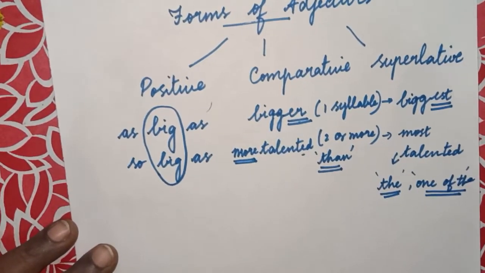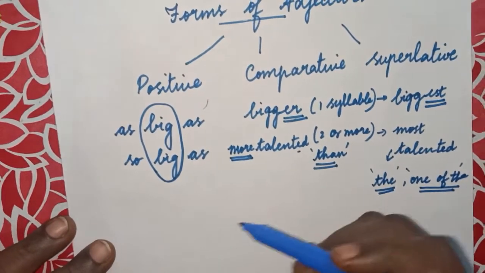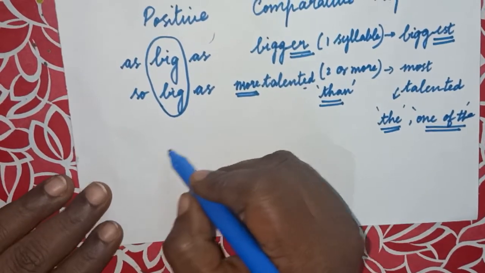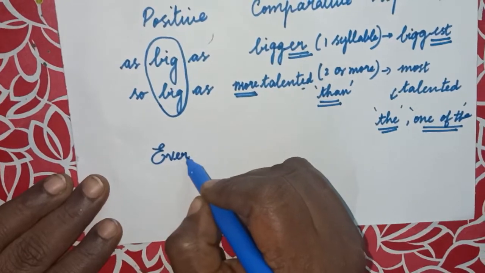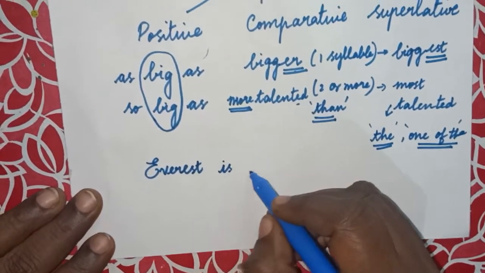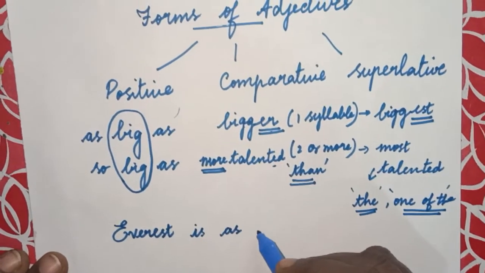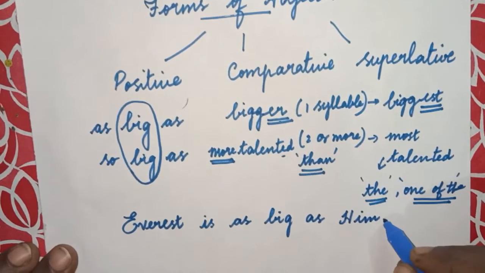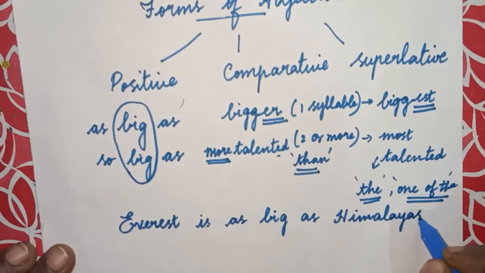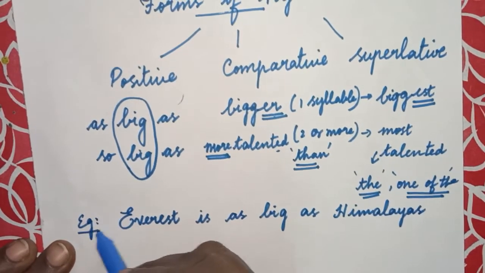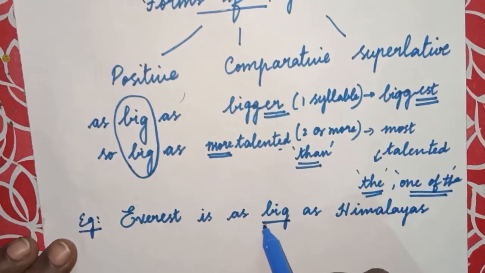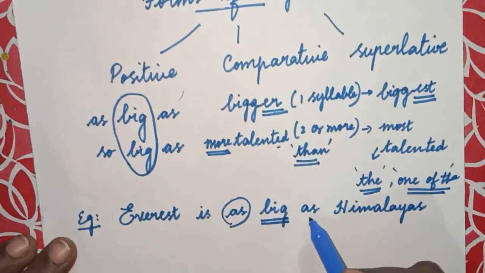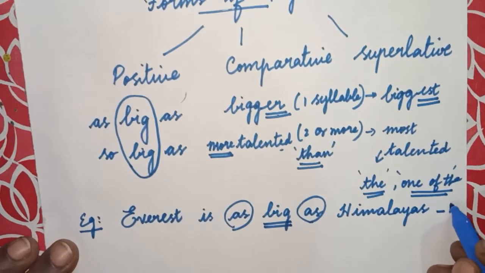So shall we see an example for this? For example, Everest is as big as Himalayas. So what type of degree is this? This is a positive degree because we see this without changing the form of the adjective, and we use the clue words as and as. So this is a positive degree.